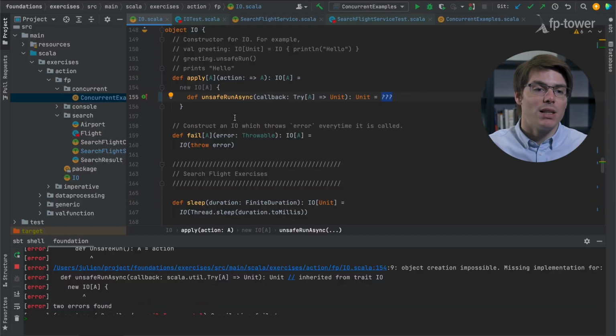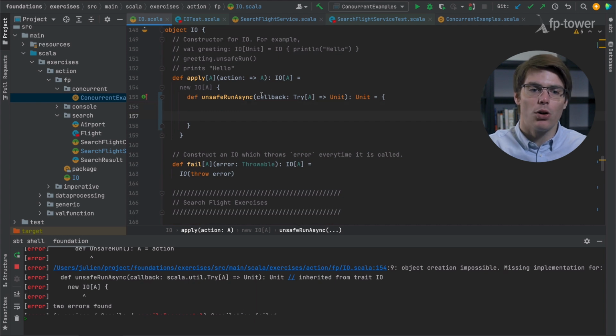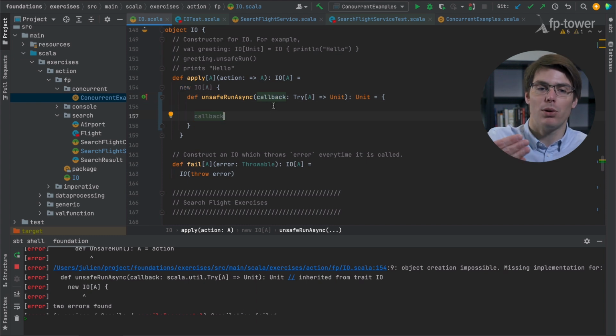Okay, so to implement this apply method, we need to call callback somehow. Callback is like a custom return function. In Java or some other languages, you end a function with return and you do something. Callback is like a custom return function that we are passed. This is what we're going to do afterward.